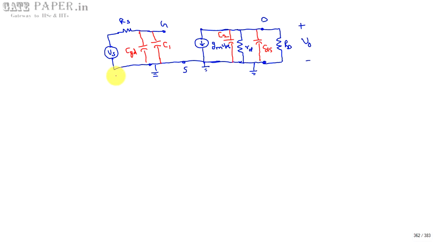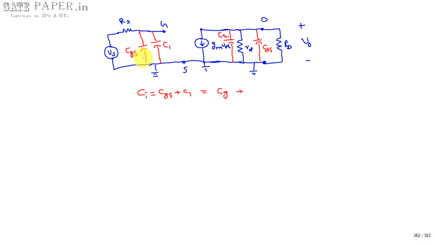So effective capacitance CI is equal to CGS plus C1, and C1 can be calculated by using Miller's theorem.